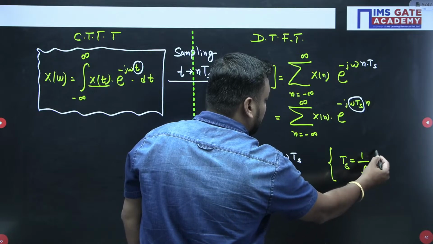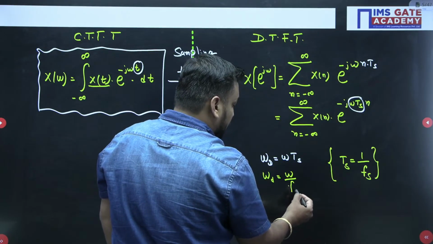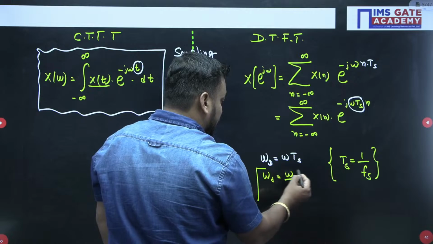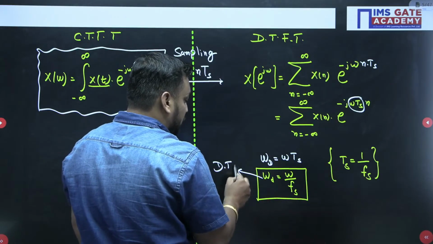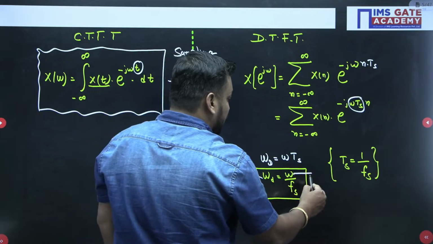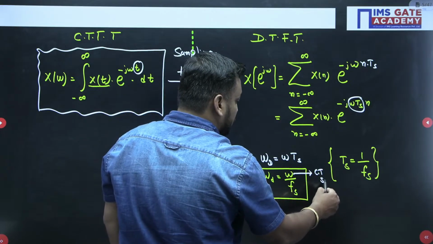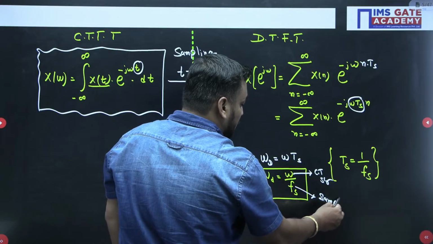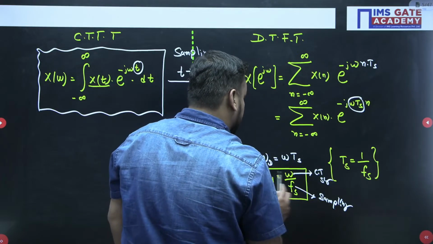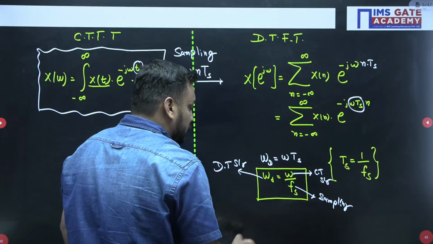So ωd is the frequency of the discrete time domain signal, ω is the frequency of the continuous time domain signal, and fs is the sampling frequency. This is the relation between the discrete frequency, continuous frequency, and sampling frequency.